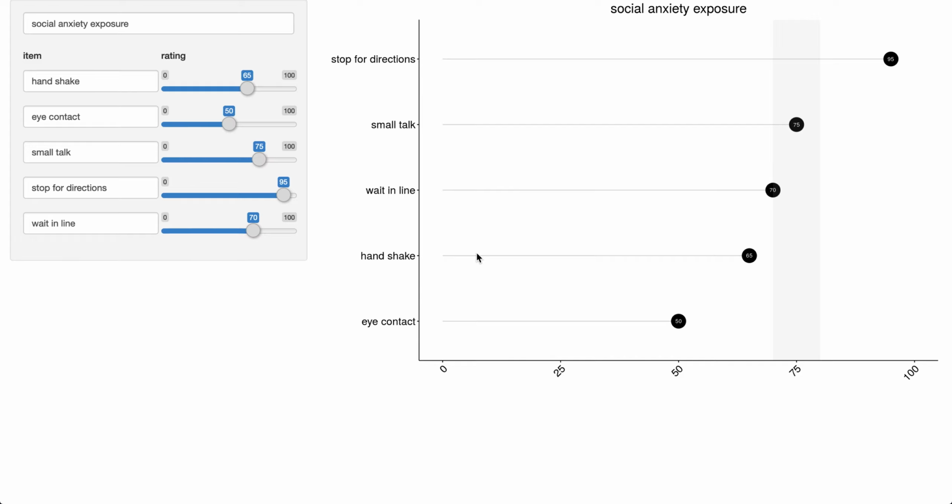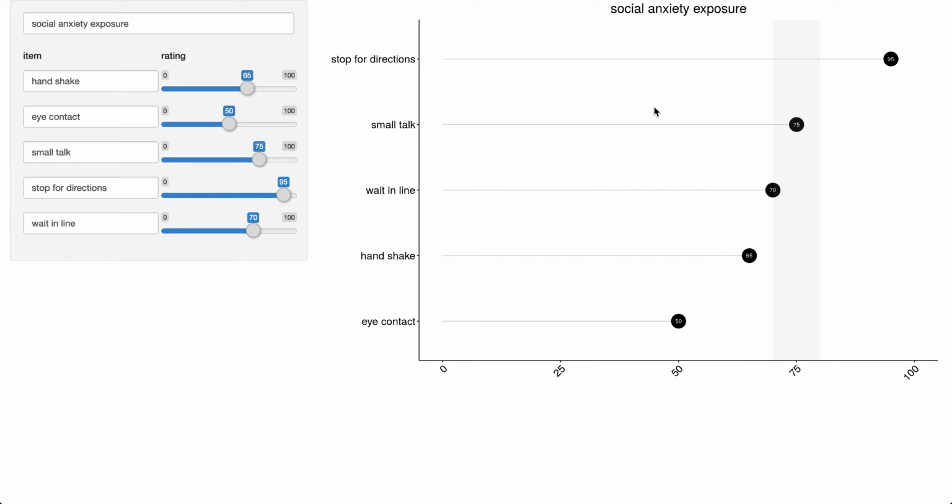All right, this is the hierarchy app, which is useful for constructing hierarchies for exposures. It comes preloaded with an example of a social anxiety exposure. So you might use this to explain to the patient how we construct hierarchies and where we want to operate. Here, the gray area is between 70 and 80, which is generally where I like to start with an exposure.